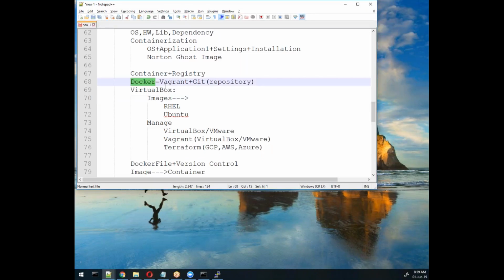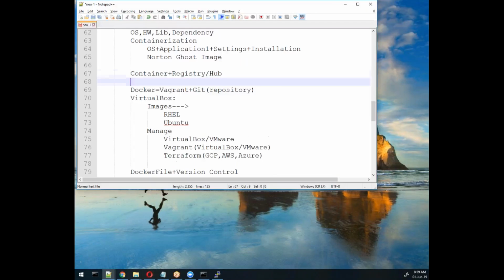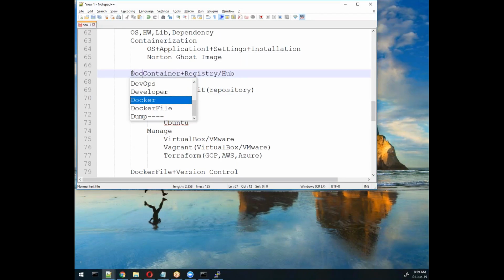Docker is coming into the picture with the help of the Vagrant concept and the Git concept. It is a combination of the two. Here in Vagrant we have images, whereas in Docker we will say container. And in Git we say repository, here we say repository, or you can say Docker Hub. We have Docker Hub, where we will maintain all repositories and properties. This is the thing contained in Docker, remember.